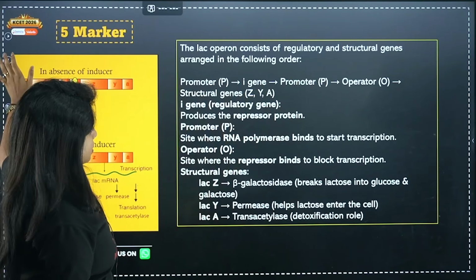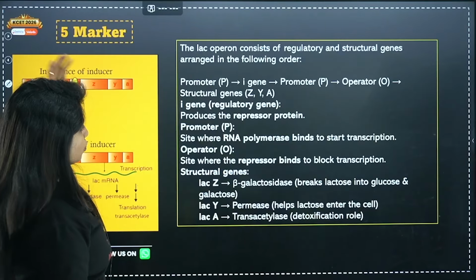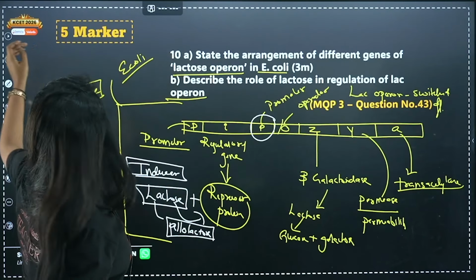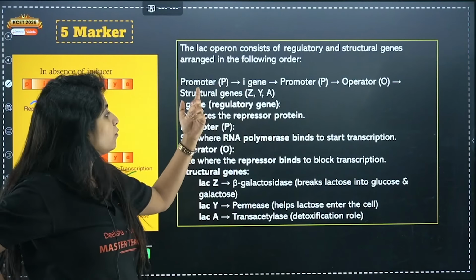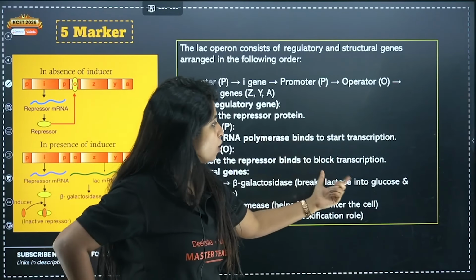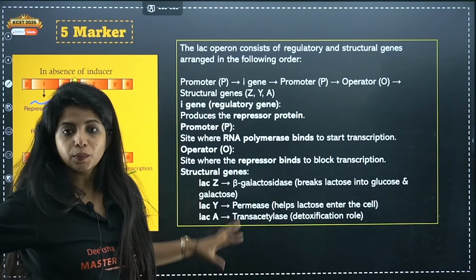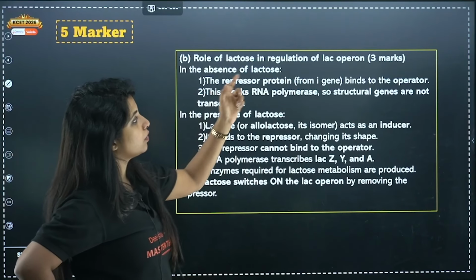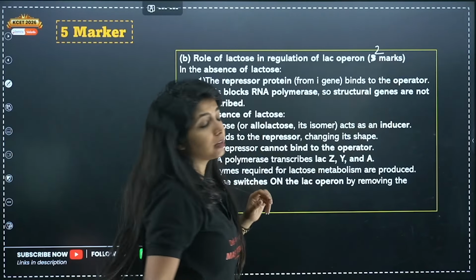Now, you have been asked to describe the role of lactose in regulation of the lac operon. The first part of the question is a 3-marker question, so make sure you write a bit more about what each part is doing. The I gene is a regulatory gene coding for the repressor protein. The promoter is the site where RNA polymerase binds. The operator is the site where the repressor binds to block transcription. And the structural genes, what do they do? All of them have to be mentioned. You show the picture as well, and then you talk about the role of lactose in the regulation of the lac operon. Now that is not 3 markers, sorry, it's a 2-marker question.